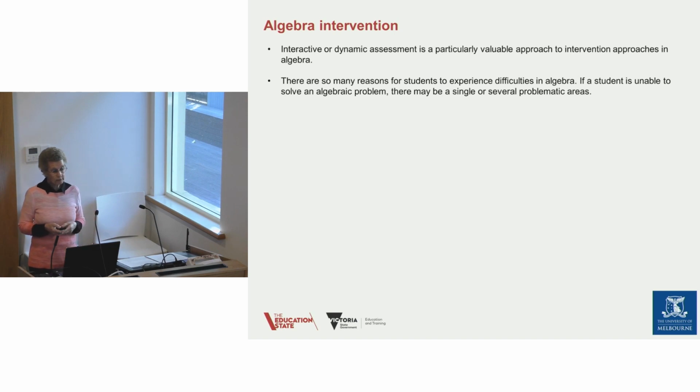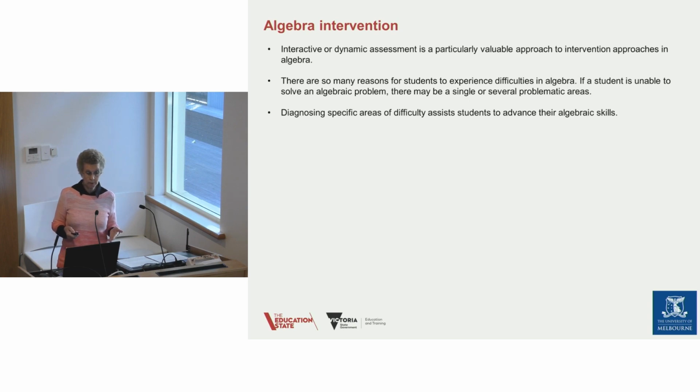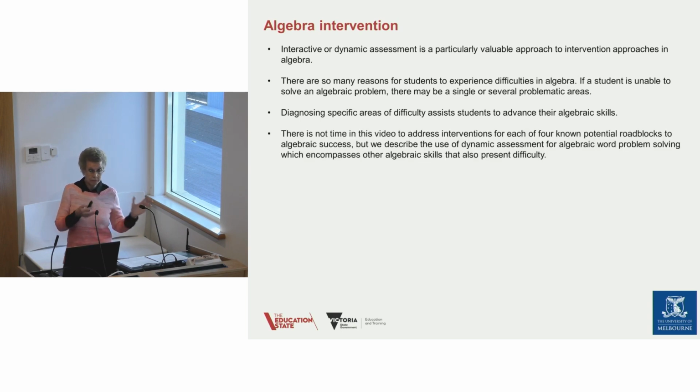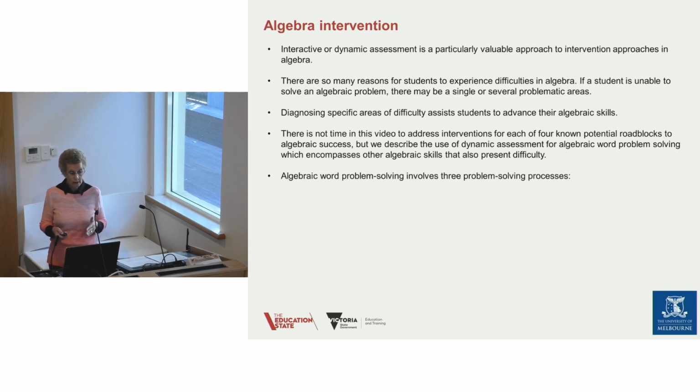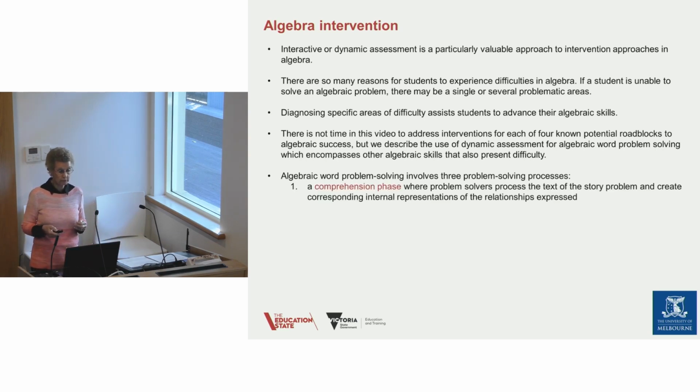So interactive assessment is particularly valuable in algebra, particularly in word problem solving, and where there may be many areas that the student has difficulty with, and we need to know what those all are. So diagnosing these specific areas of difficulty when you've got 4 possible ways a student can go wrong in algebra is very important. There's not going to be time in this video to address interventions in all 4 areas, but I'm going to talk about algebraic word problem solving because this actually encompasses the other areas that present difficulty.